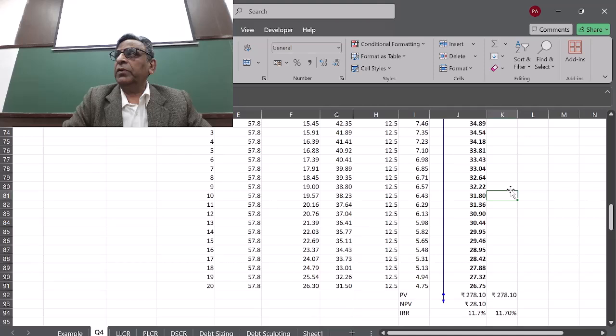There's something called MIRR. Are you aware of this MIRR? Just raise your hand if you know that. Modified, yeah. In IRR, it assumes that the cash flows will be reinvested at the same interest rate.